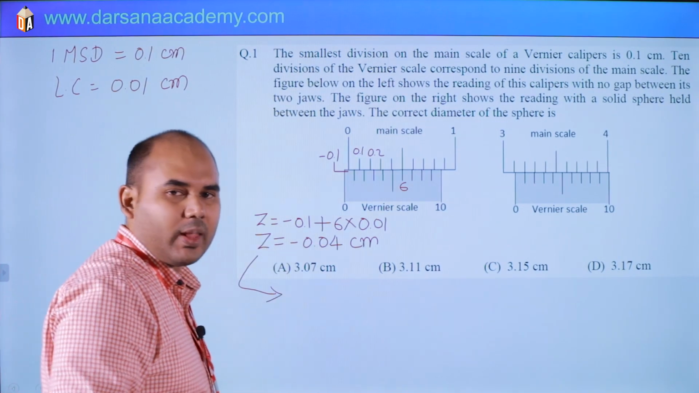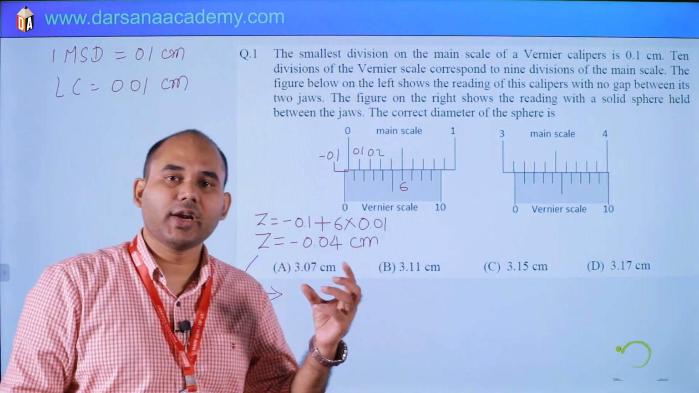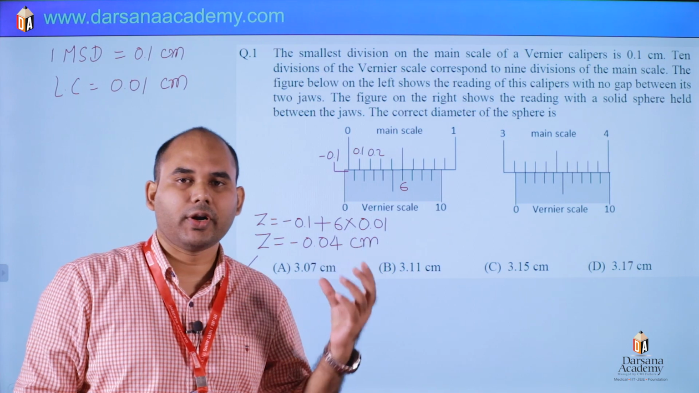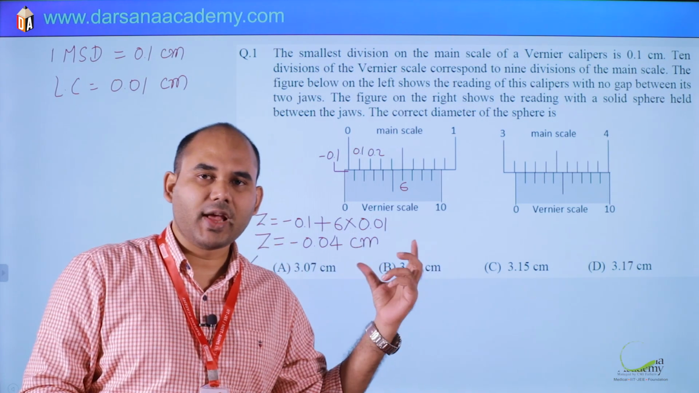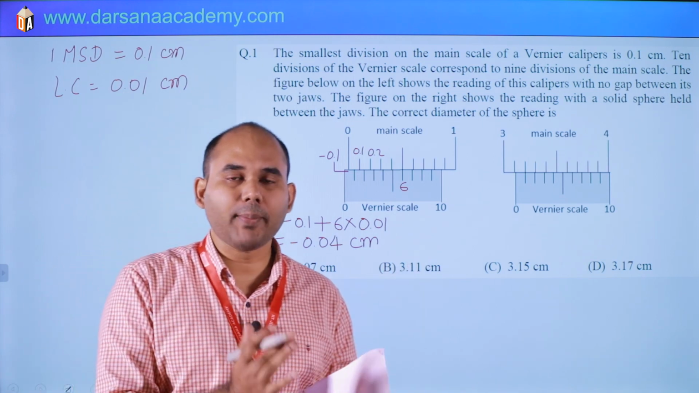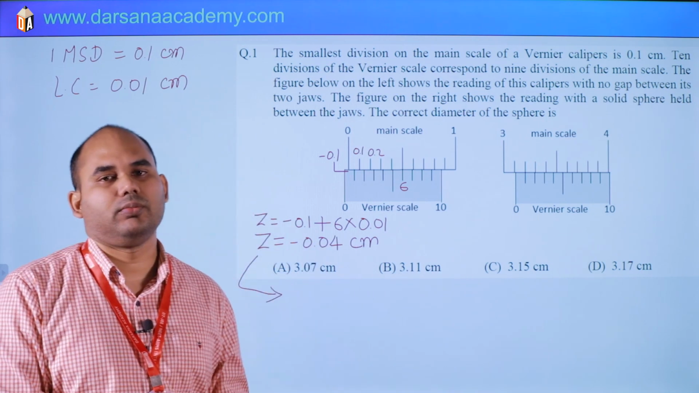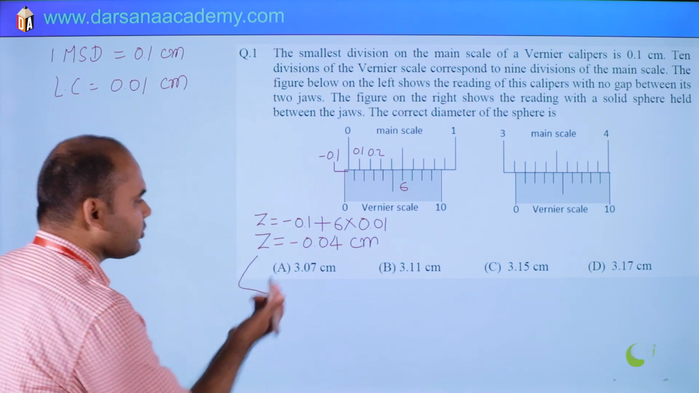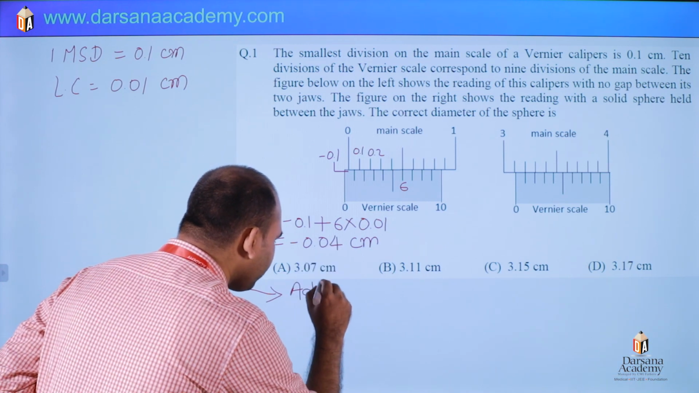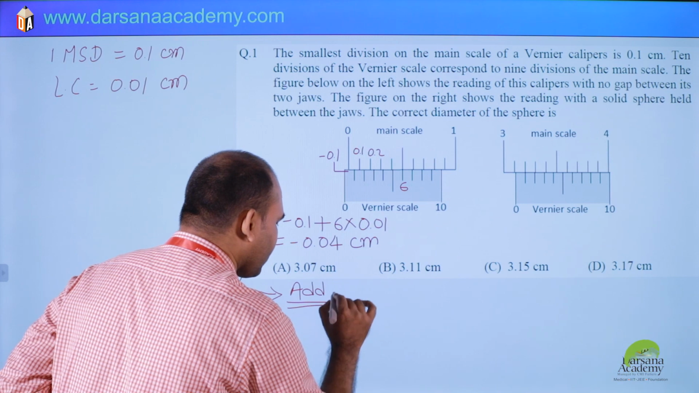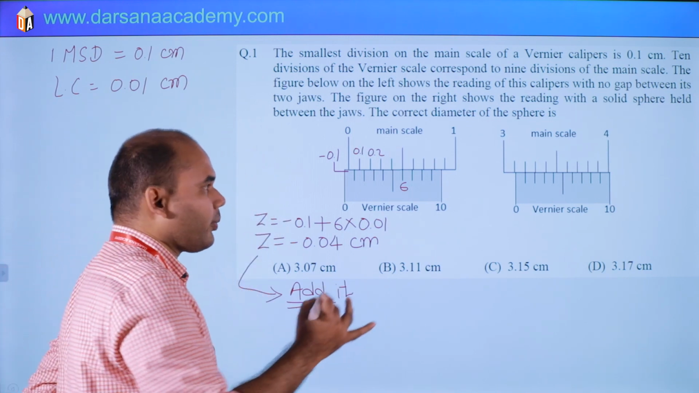It is negative, and already by common sense you can say that it is behind, which means we are getting a lesser value of reading. So what will we do? Using common sense, you have to add the magnitude of the zero error, since it is negative or behind. We have to add this value in the final reading.